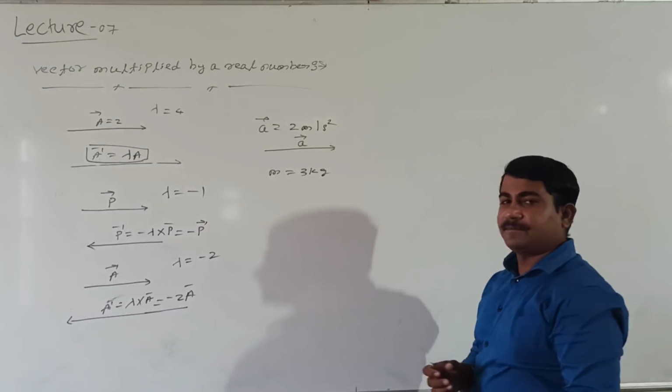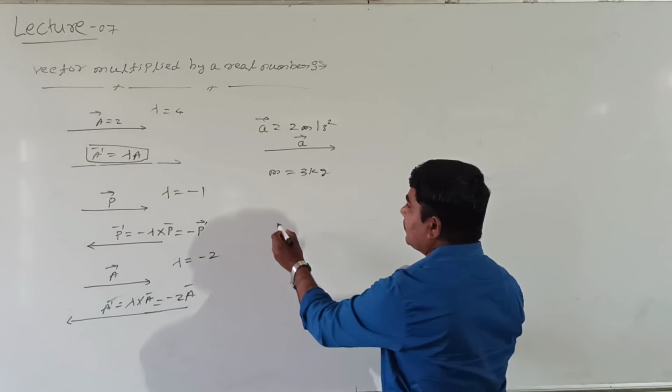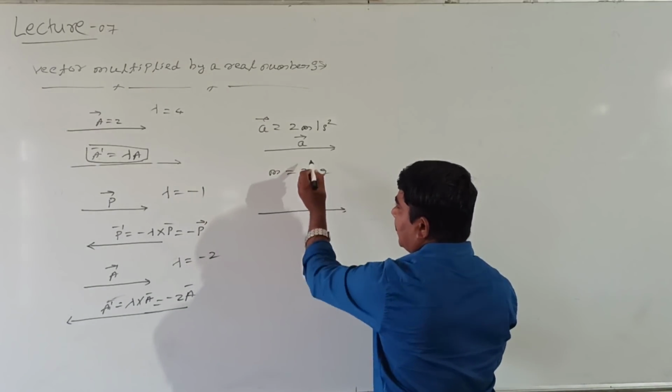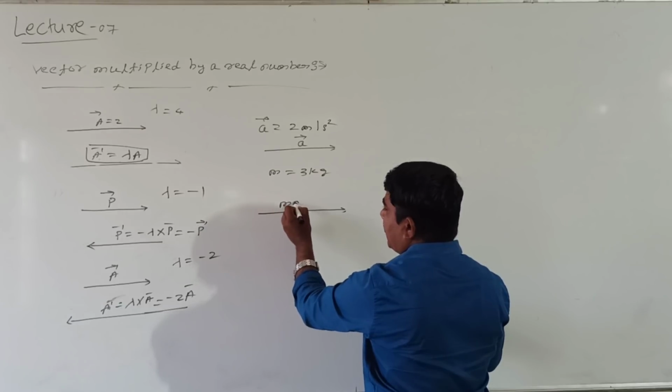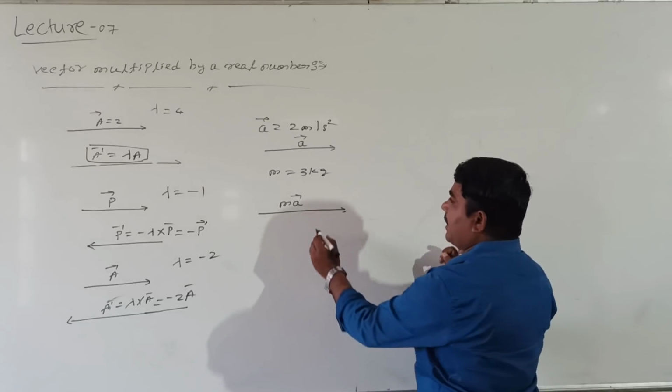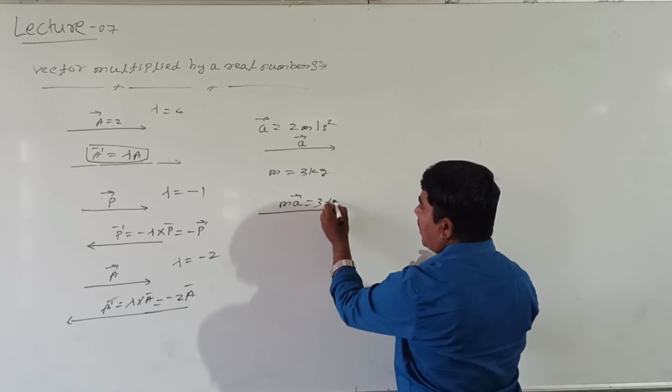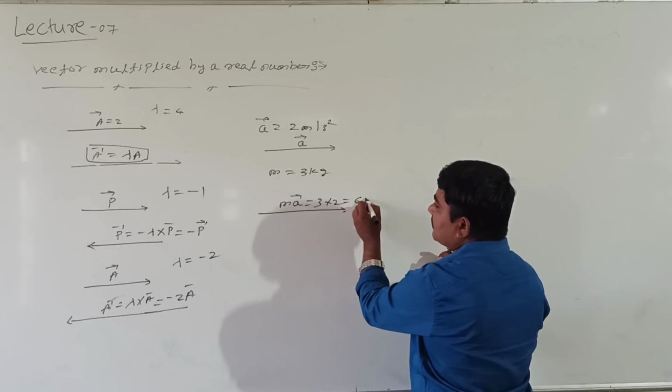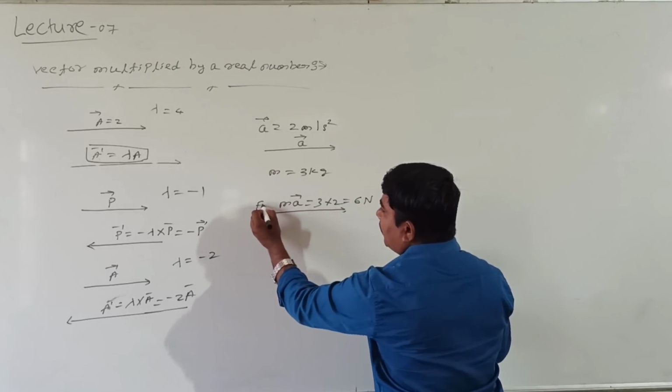Shall I multiply directly? This is a scalar, M into A. M is 3, A is 2. How much is this? 6 Newton. M into A, that we call the force.